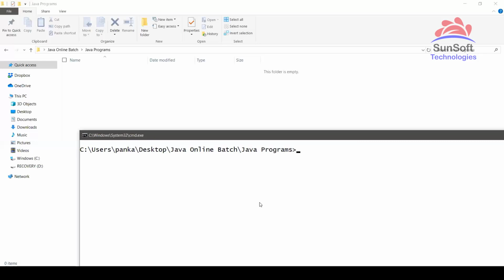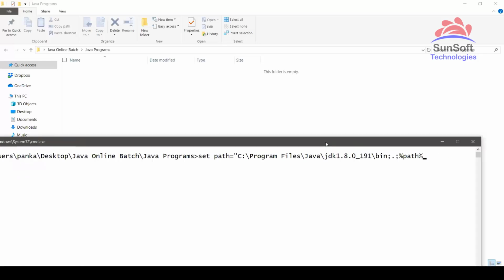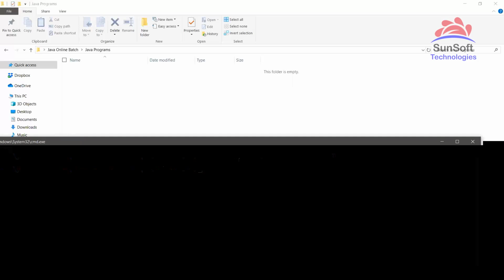In such cases, we should type set path equal to C:\program files\java\jdk\bin. I have to set the path to the bin folder, because just now I showed you this is the folder where we have javac and the Java tools available. After this, I will be typing ;%path%. See, I'll be typing this. After this, if I type javac space hyphen version or just javac, now it will work.